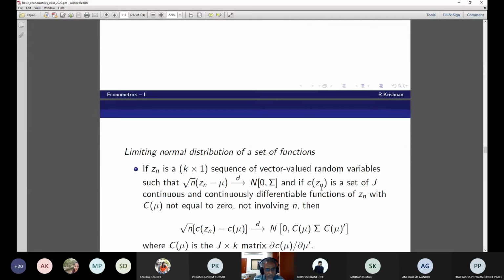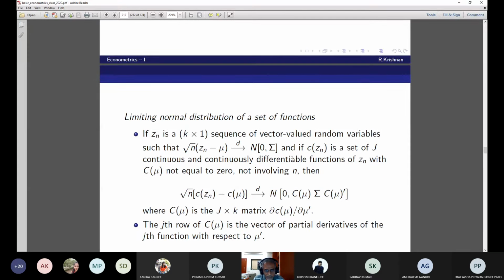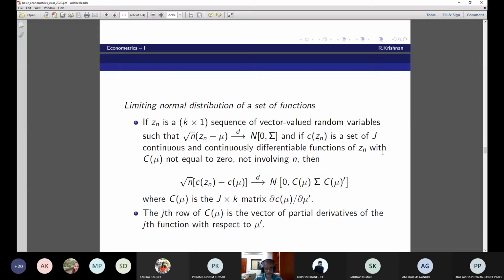You take this down. Zn is a sequence of vector valued random variables, and these follow the normal distribution with matrix sigma. Now, G(Zn) is a set of J continuous and continuously differentiable functions of Zn, with C(mu) not equal to 0, not involving n.